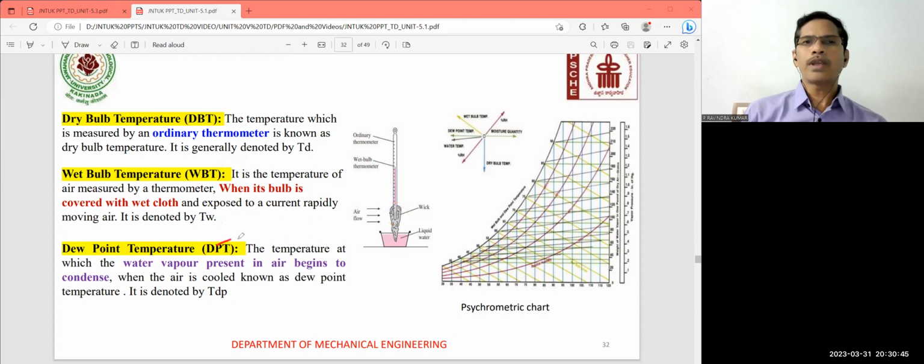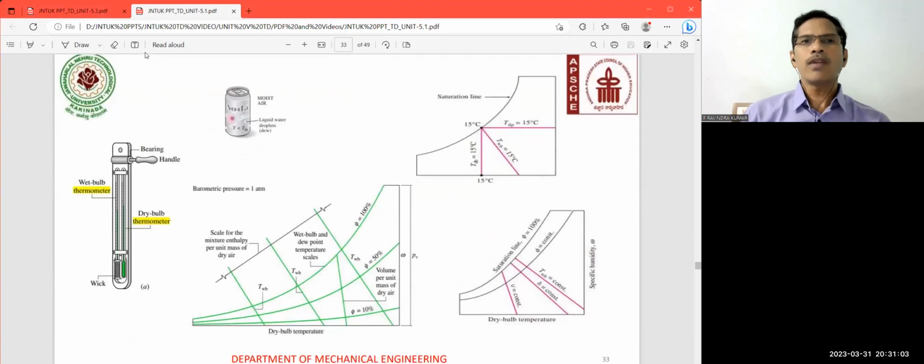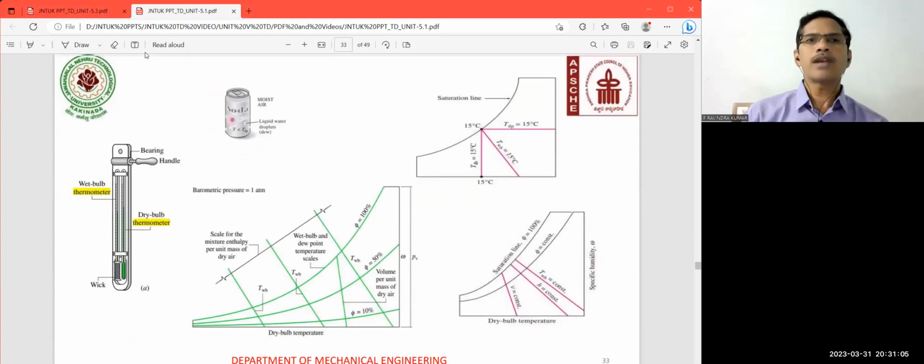Then the dew point temperature: the temperature at which the water vapor present in air begins to condense when air is cooled is known as the dew point temperature. In the same way, these are the various diagrammatic sketches which you can observe here. So this particular instrument is going to measure the wet bulb temperature and dry bulb temperature simultaneously.